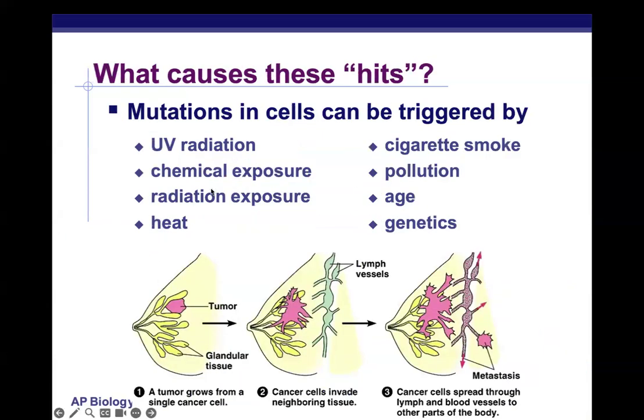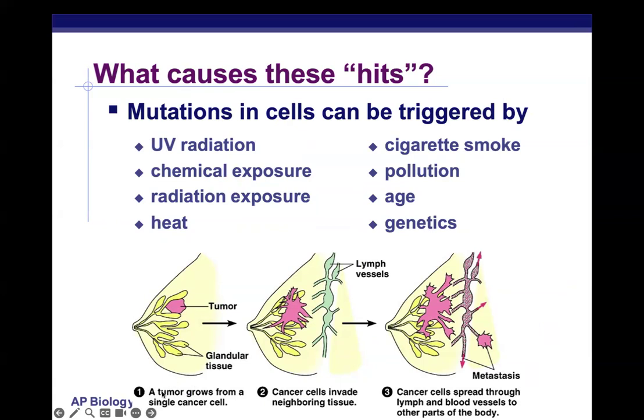Many different things can cause these hits or mutations, like radiation, chemical exposure, heat, age, genetics, cigarette smoke, things like that. Breast cancer is one of the really important and common types of cancer.